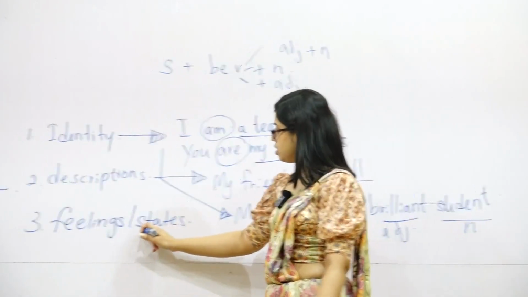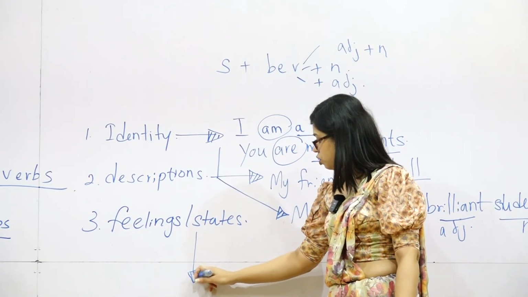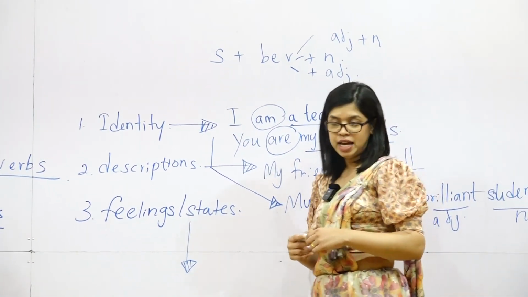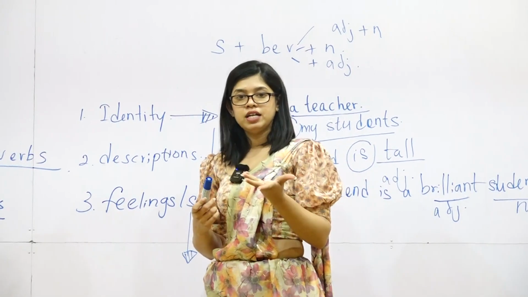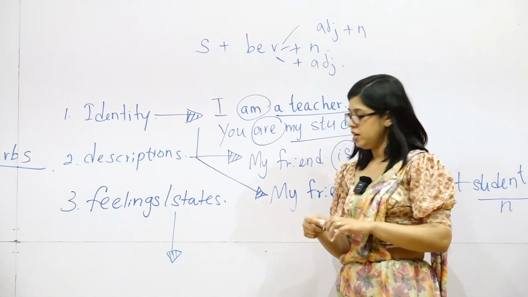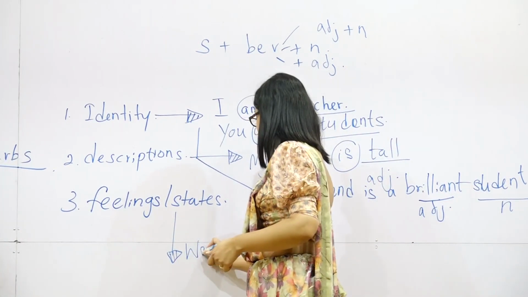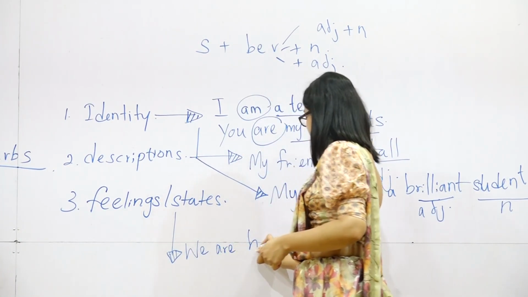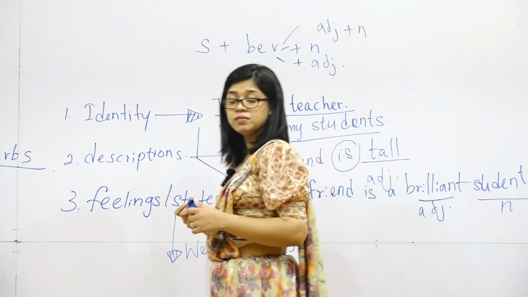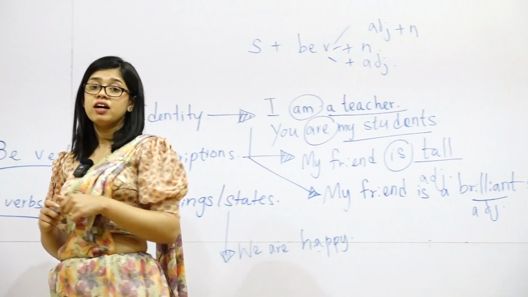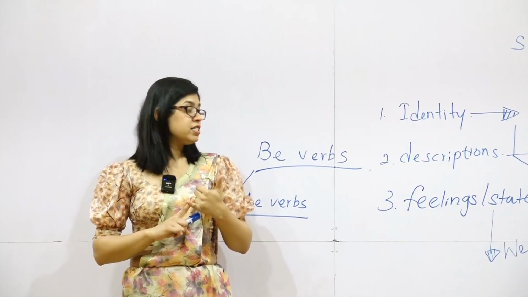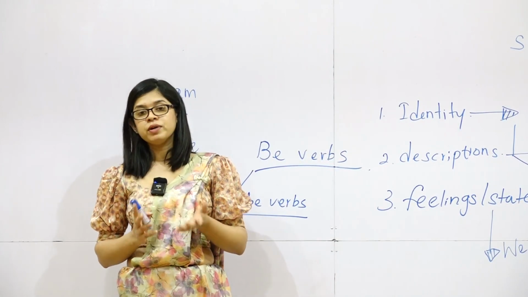Okay. Then what about third usage? If we talk about one example, feelings and states. හරි. ඔයාලට දැන් සතුටුයි. අපි සතුට කියන එක පෙන්වන්නේ අත්තටම word class එක කතා කරොත් it's adjective, right? We say we are happy. I am shy. I am angry right now. Likewise, you can talk about your feelings or states using be verbs.